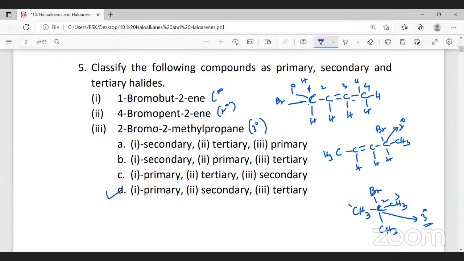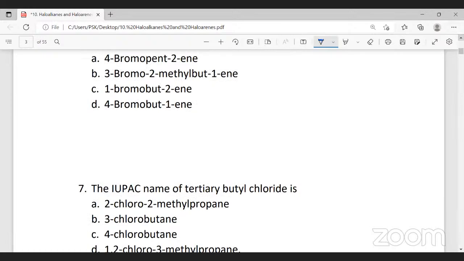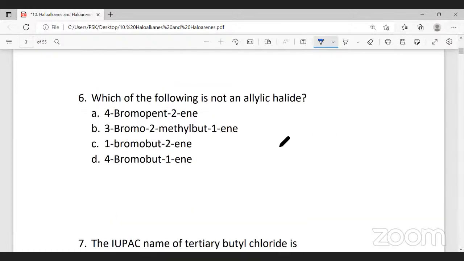Coming to the next one, which of the following is not an allylic halide? Allylic halide. Now, the allyl group is this: CH2 double bond CH, single bond CH2. This is an allyl group. Now, which is not an allylic halide, they're asking.